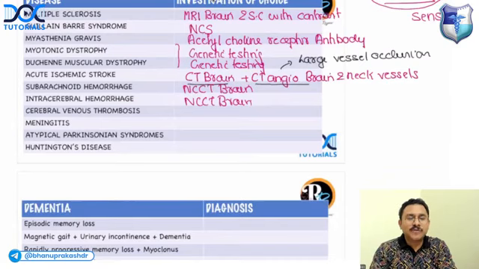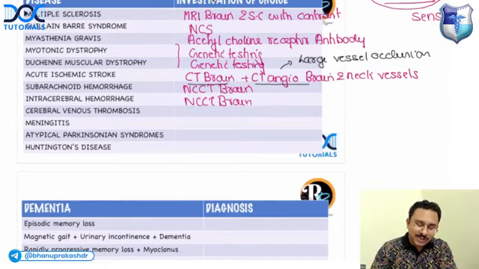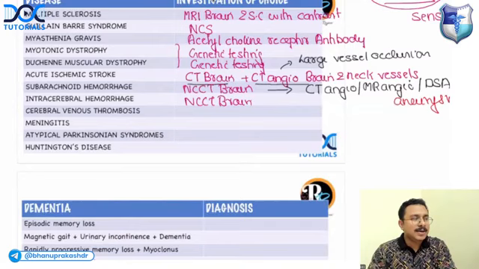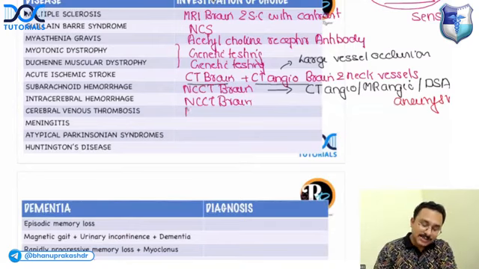So why do you want to go for CT angio? Because once you have confirmed it is subarachnoid hemorrhage, you need to do either a CT angio or MR angio or a digital subtraction angiography to look for what? Yes, to look for aneurysm. Right? Good. What is the investigation of choice for cerebral venous thrombosis? It is MRI brain plus MR venogram.